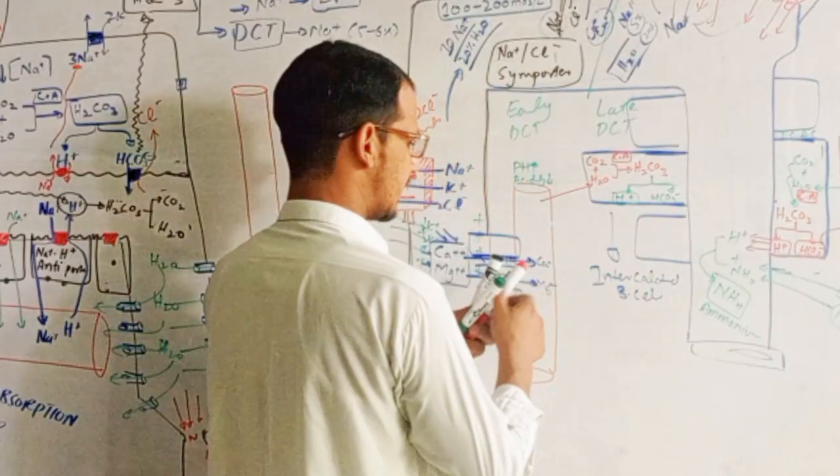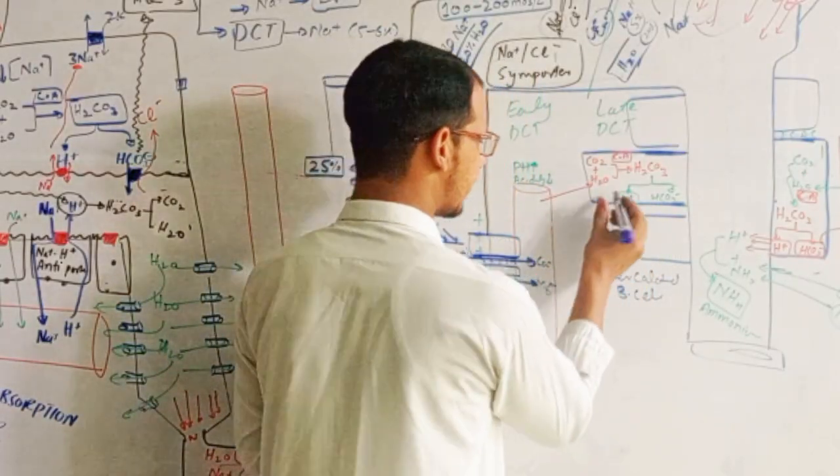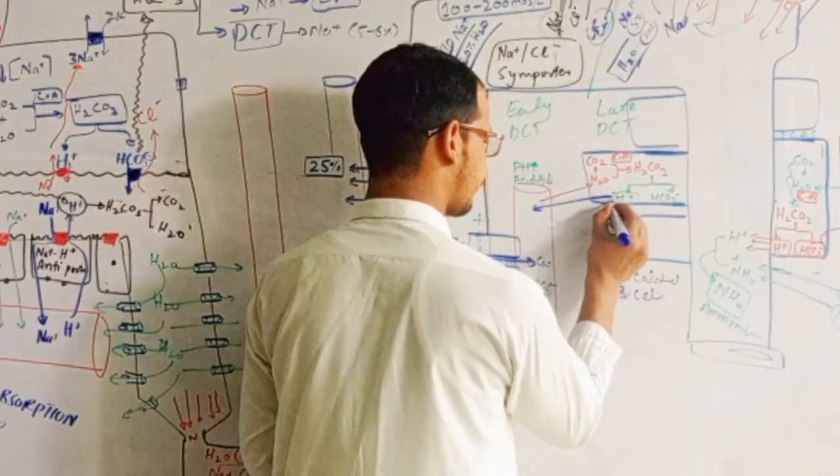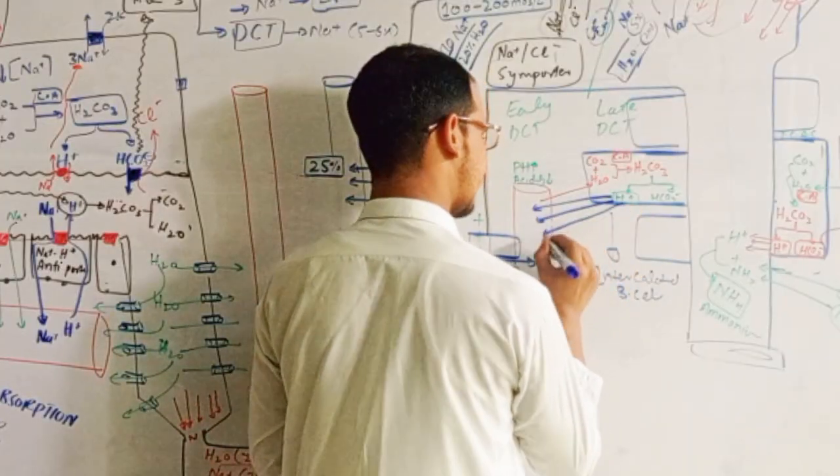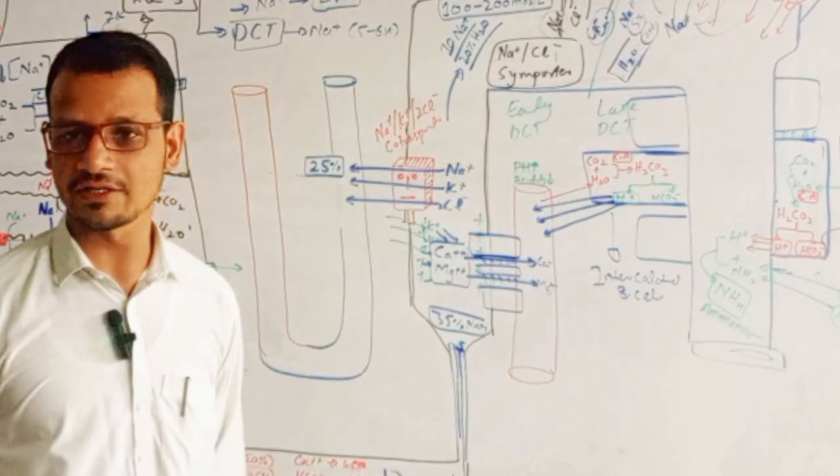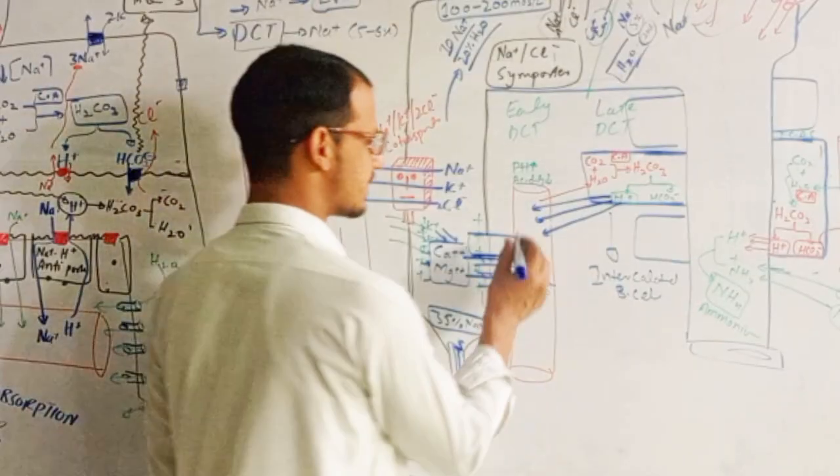We have proton pumps here and it pushes this proton into the blood, and when hydrogen ion is increasing, the acidity is also increasing and the pH is decreasing.